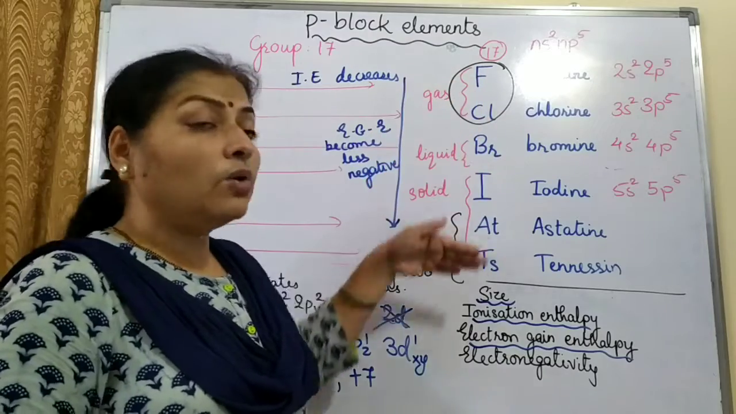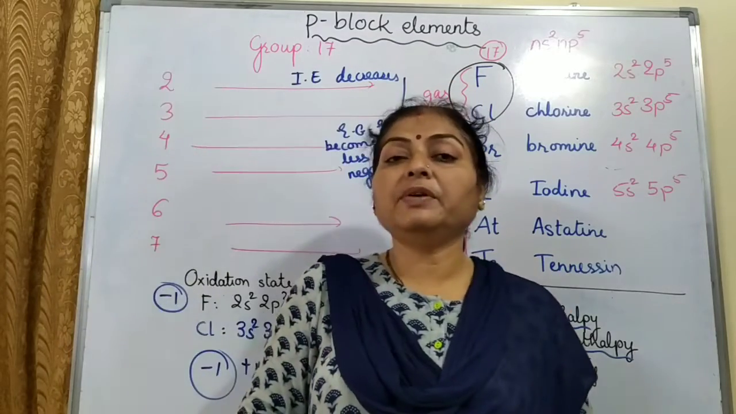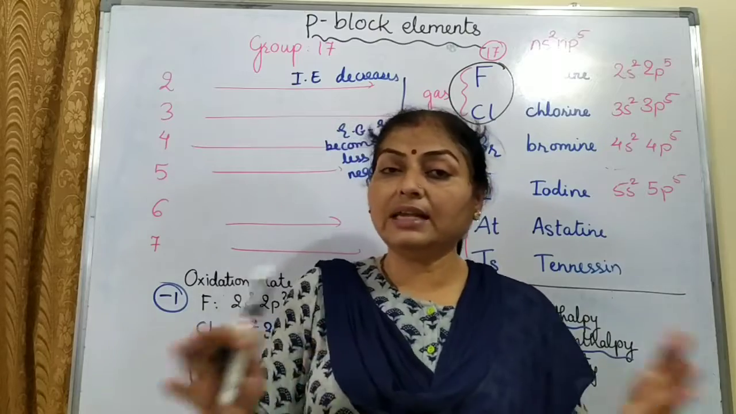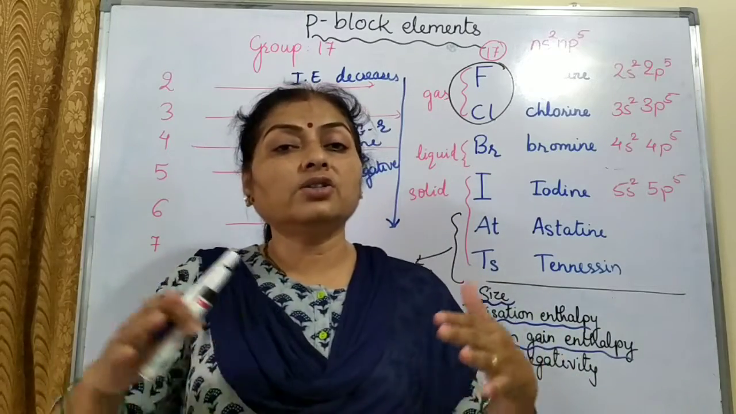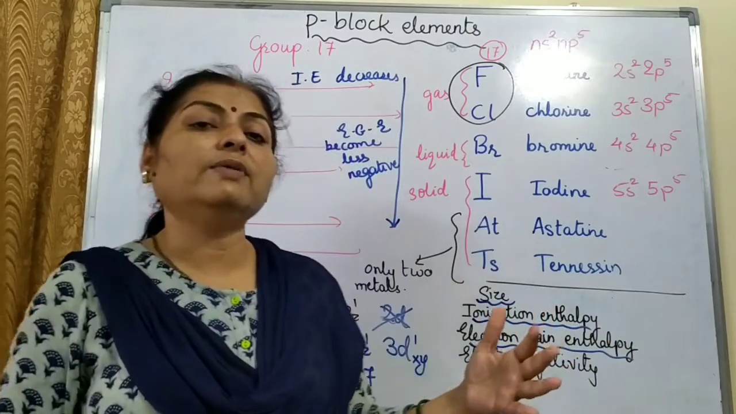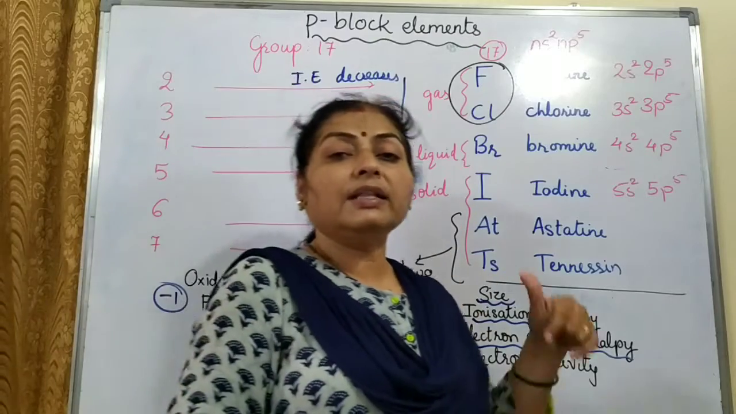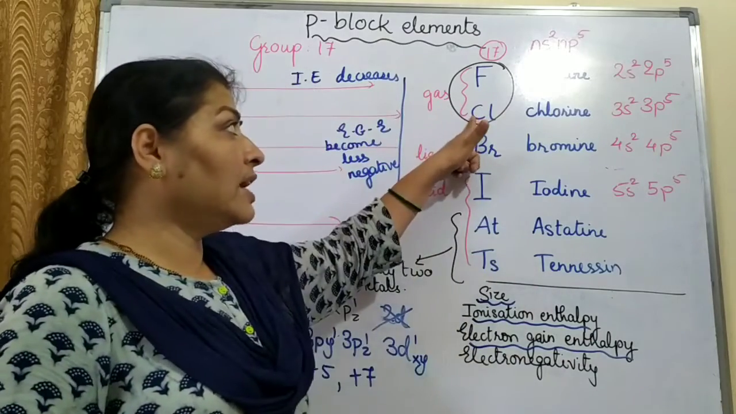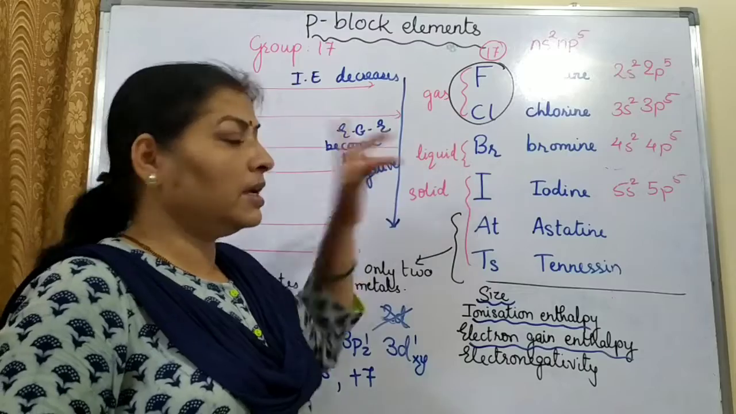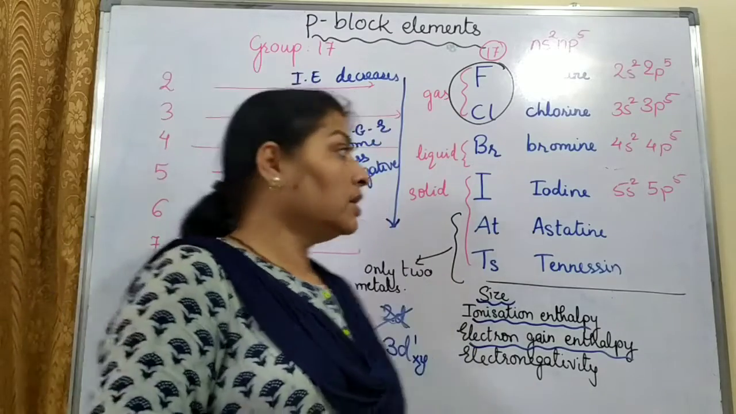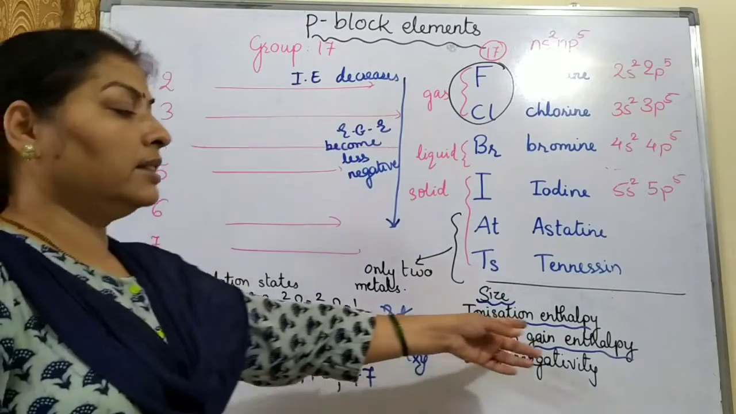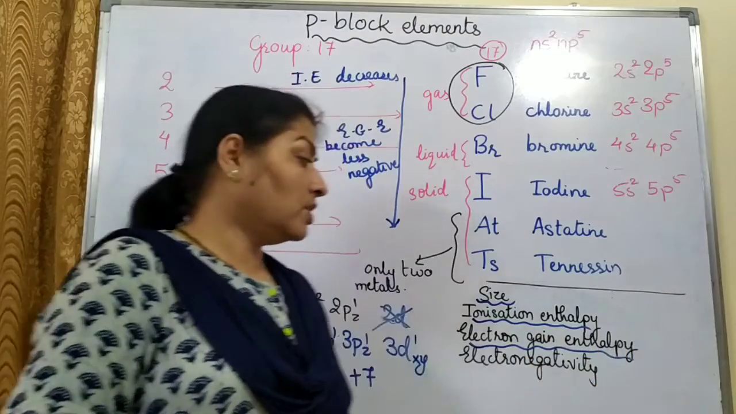After that, as we go down, the electron gain enthalpy value becomes less negative, because then that effect is not so prominent. With the bigger size, electron will not be gained that easily. So chlorine will have the highest value, then fluorine, then bromine, then iodine, and then astatine. So I hope this concept of electron gain enthalpy is also clear.